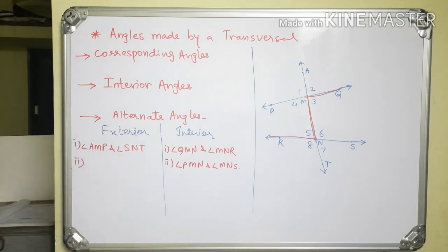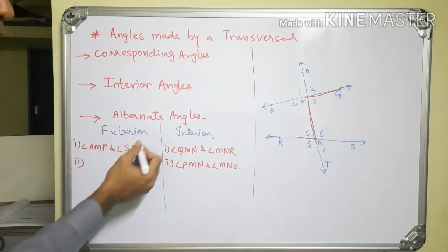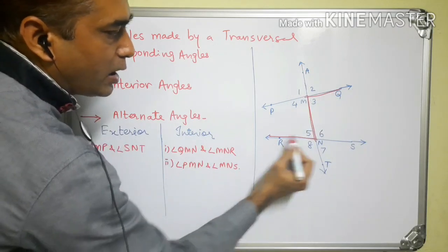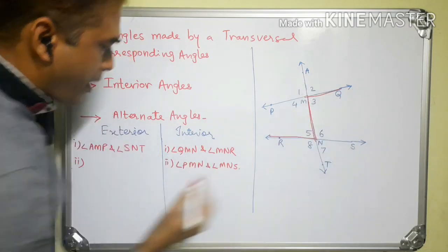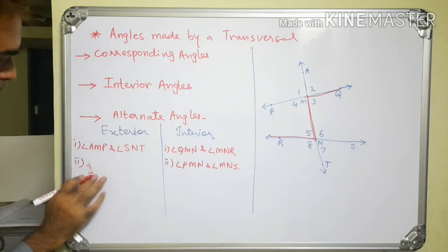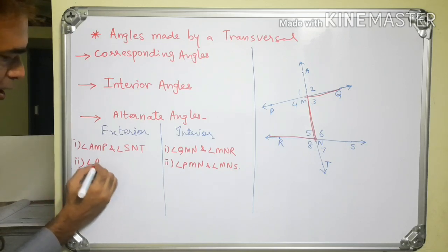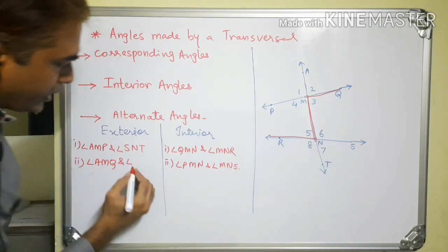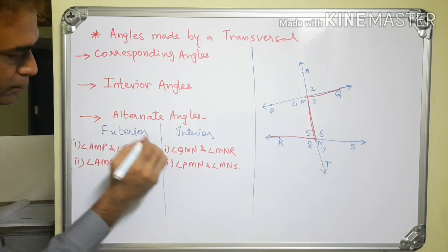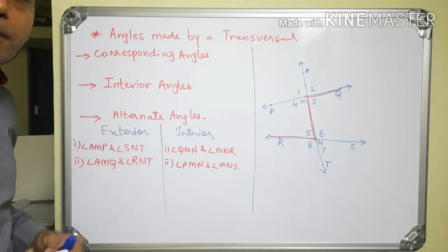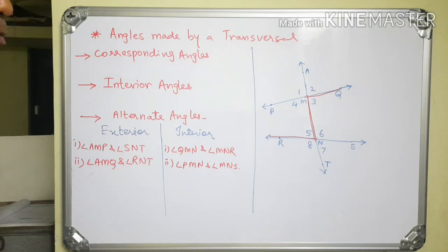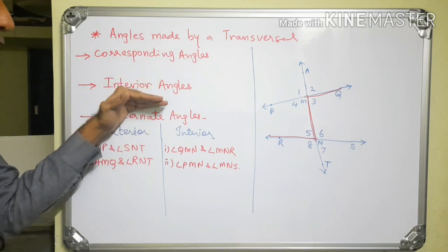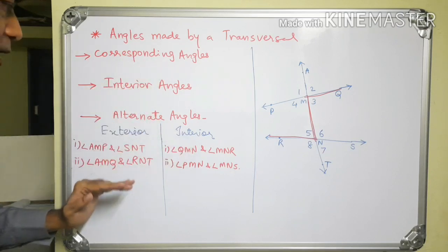And the second such pair of exterior alternate angles is angle AMQ and angle RNT. So these are the different pairs of angles formed by a transversal of two lines: corresponding angles, interior angles and alternate angles.